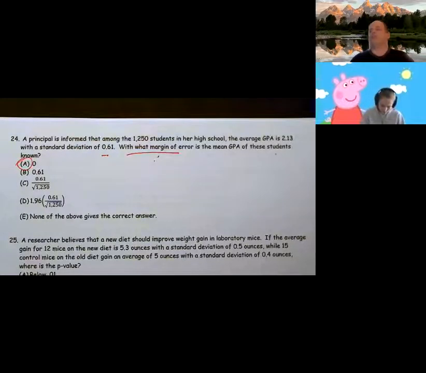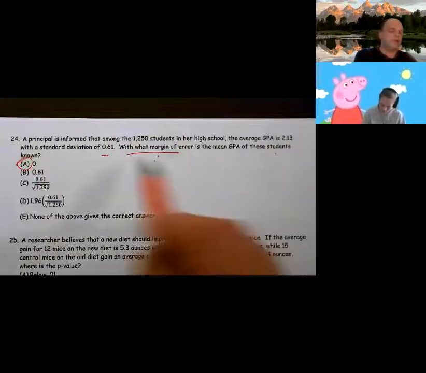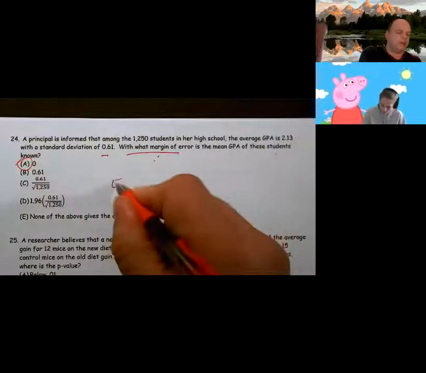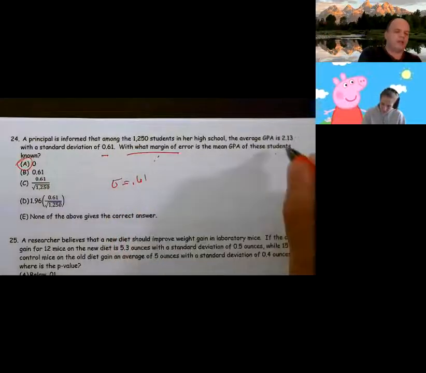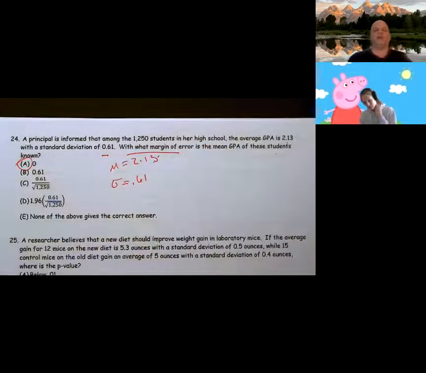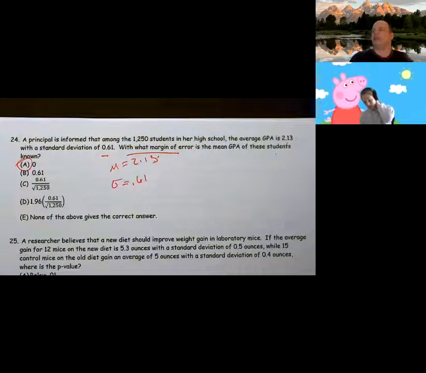If you take a census, we know the true population parameter. So the true average is 2.13. The true population standard deviation is 0.61. So this is actually 0.61. This is not a sample average. This is 2.13. It's the real deal. That is the population parameter.